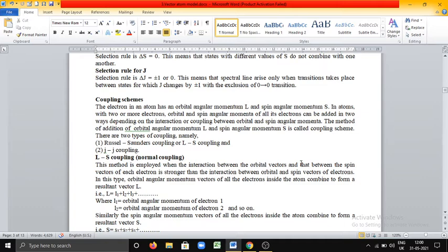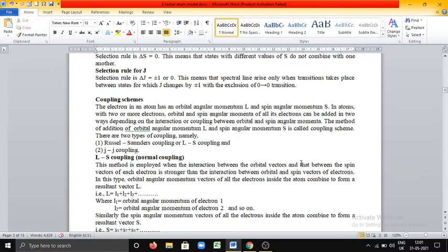That's why there are two types of coupling schemes.